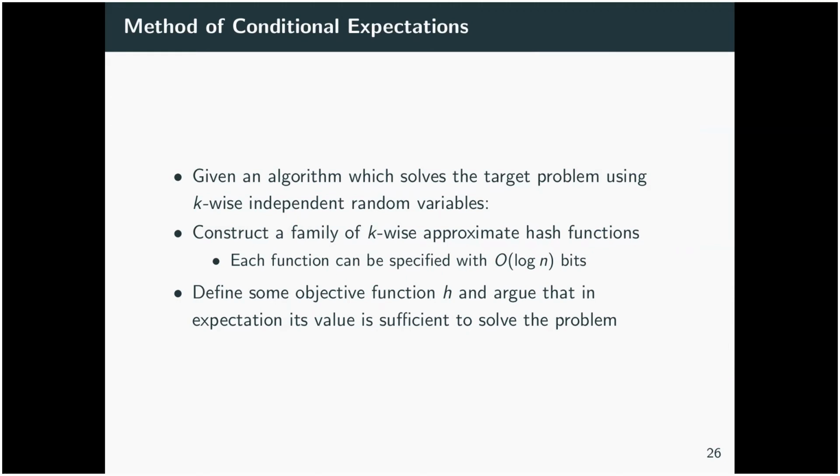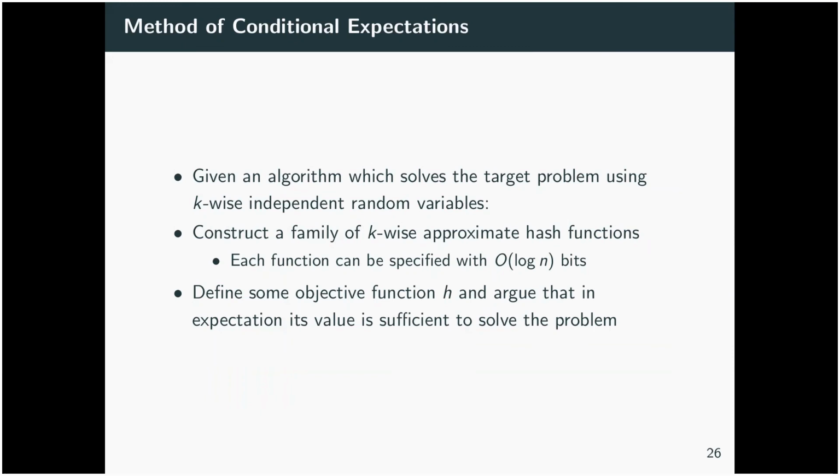Now we have to be a bit careful when we define this objective function. The broad idea of what we're going to do here is split the input among our machines, and use these machines to test particular random seeds. We want machines to be able to do this very efficiently. So ideally, we want a machine to be able to evaluate this objective function with no communication. So it can't be based on, for example, a very large neighborhood of a node, because we simply don't have room to collect a large neighborhood on a single machine. So we want these objective functions to be locally evaluable. In fact, selecting this objective function is one of the difficult things about de-randomization in MPC.